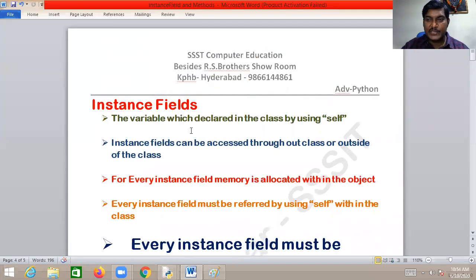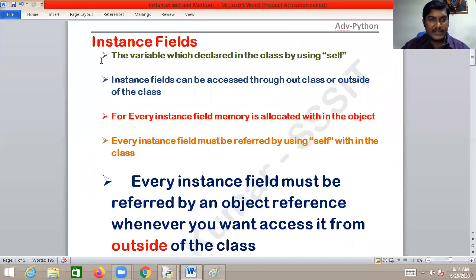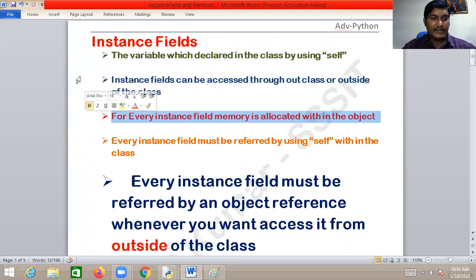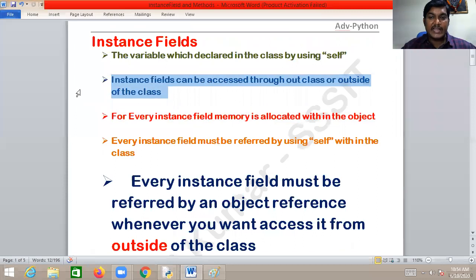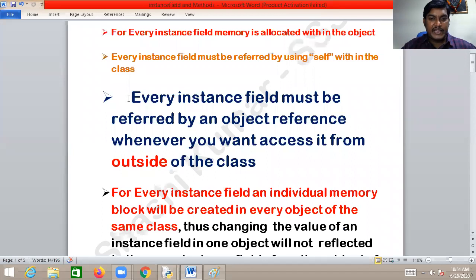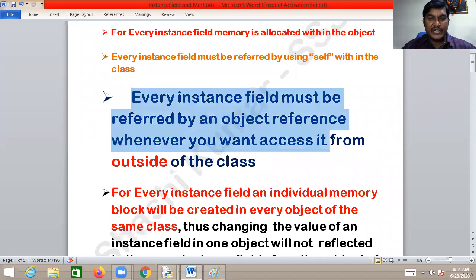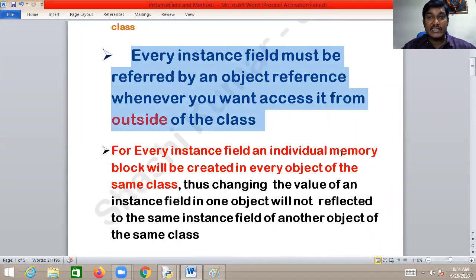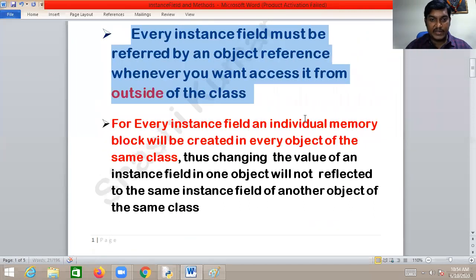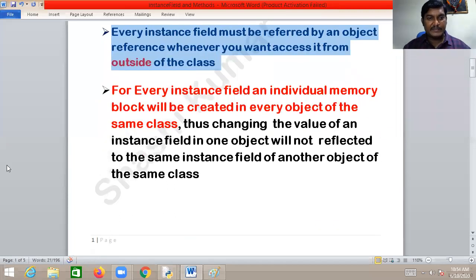See, first look at the points once again. What are instance fields? The variables which are declared within the class by using self. For every instance field, memory is allocated within the object. Instance fields can be accessed throughout the class or outside of the class, but every instance field must be referred to with an object reference whenever you want to access it from outside of the class.